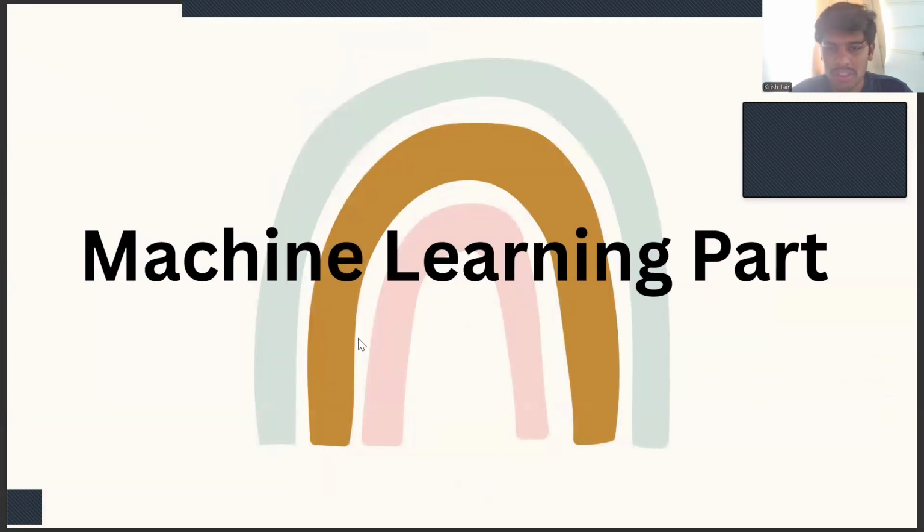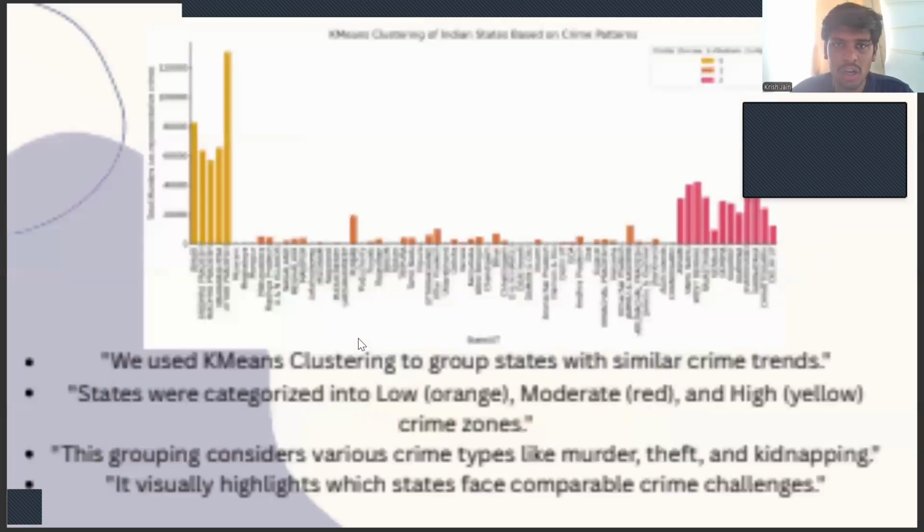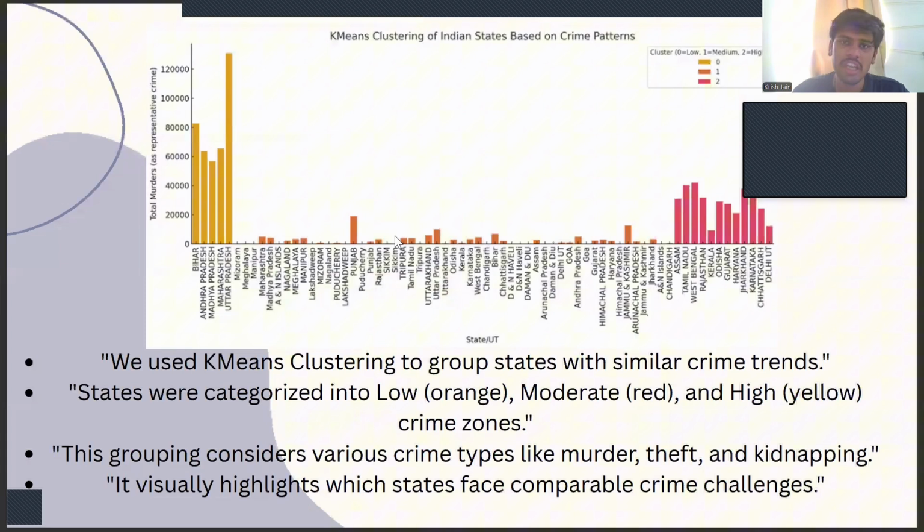Then we have used machine learning to get deeper insights from the data. This graph shows the K-means clustering of the Indian states based on crime pattern. The yellow color shows the high crime zone.